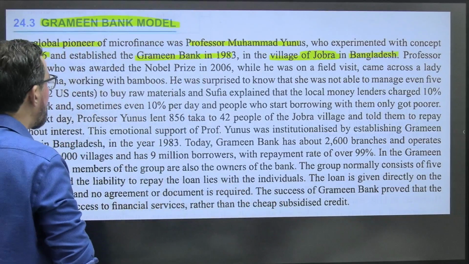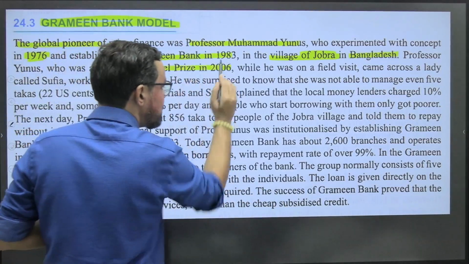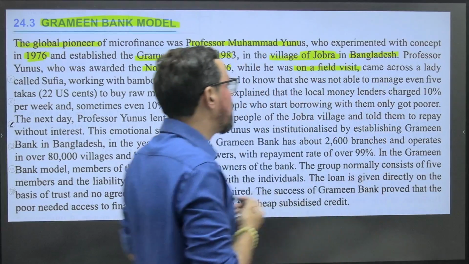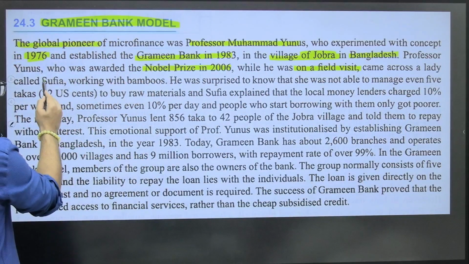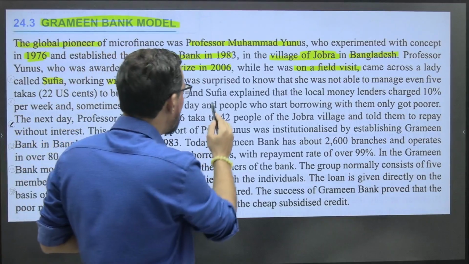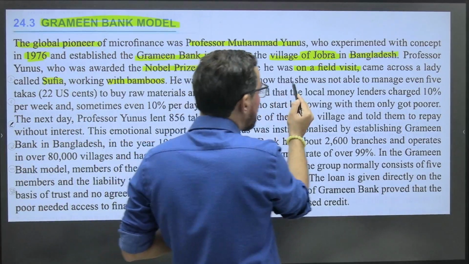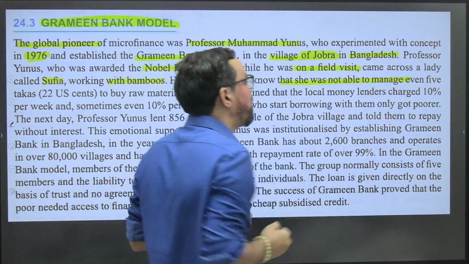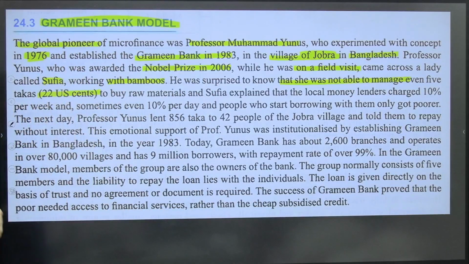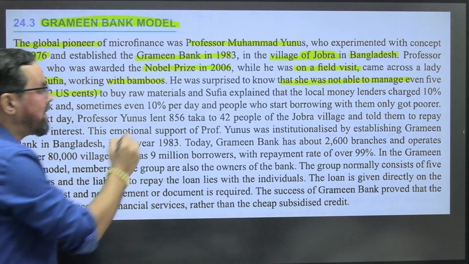Professor Yunus, who was awarded the Nobel Prize in 2006, while on a field visit, came across a lady called Sufia working with a bamboo stick. He was surprised to know that she was not able to manage even 5 takas, that is 22 US cents, to buy raw material.